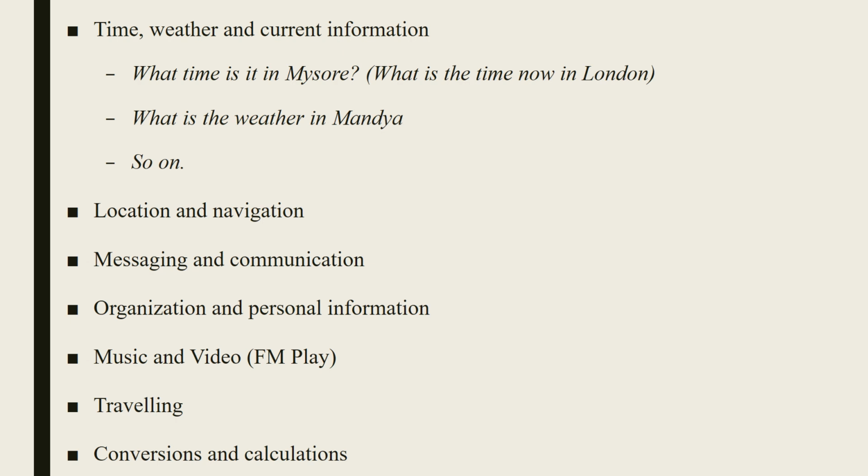Location and navigation, messaging and communication, organization and personal information, music and video or FM playing, traveling, conversation and calculation. Like that, you have to identify the commands which you require to control the smart device, and for those things you have to write the language model and the speech recognition database needs to be recorded.